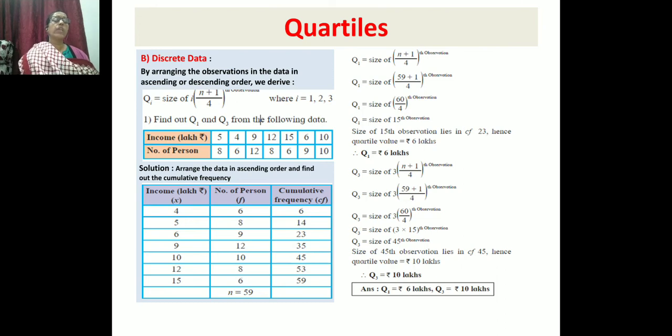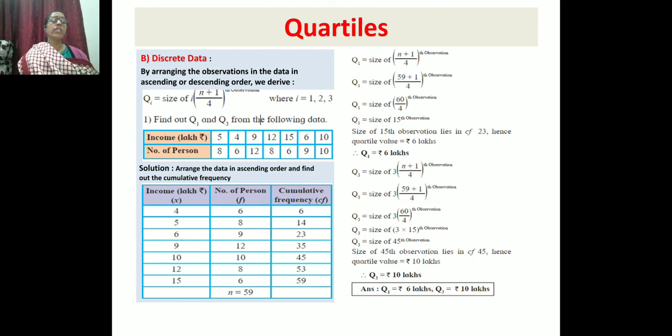Now we have to find in which observation it is lying. Q1 is equal to the size of the (n plus 1) upon 4th observation. The number is 59, so 59 plus 1 is 60, and 60 divided by 4 is 15. Now, the size of the 15th observation lies in 23.